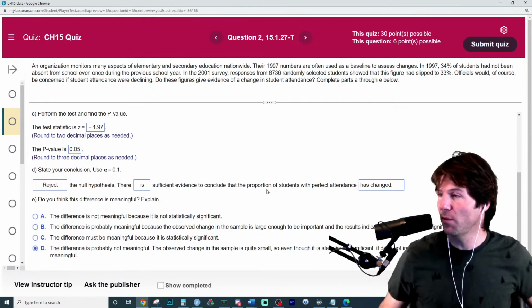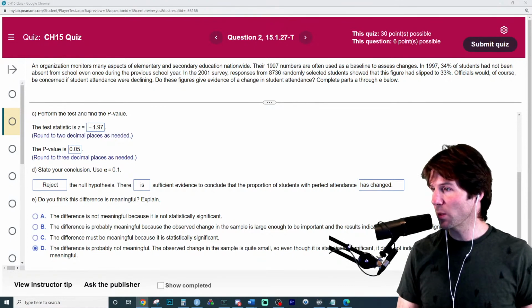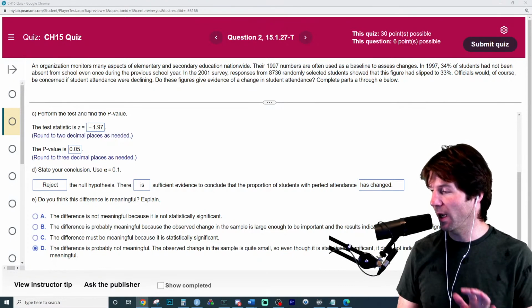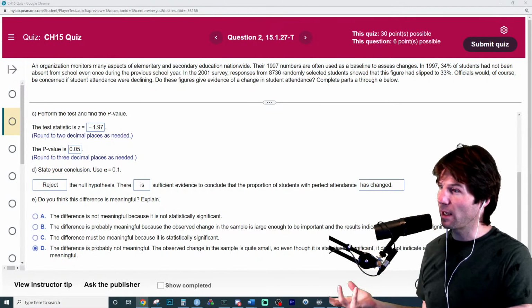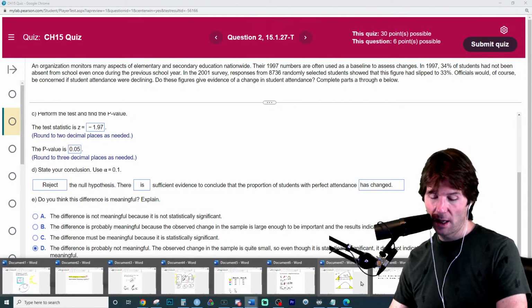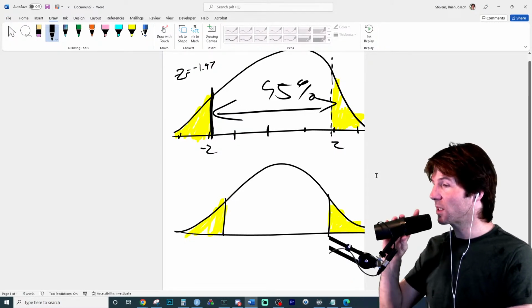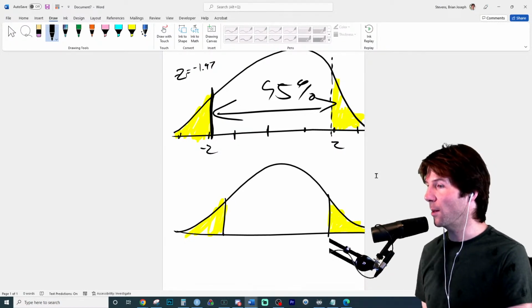Meath, great job. Meath, 500 points for practicing knowing the empirical rule. That's why I carry the empirical rule around in my head, so that way I can always take a guess at what the p-value will be. And I can always do these quick little sketches and be like, okay, so it's going to be close to 5%.